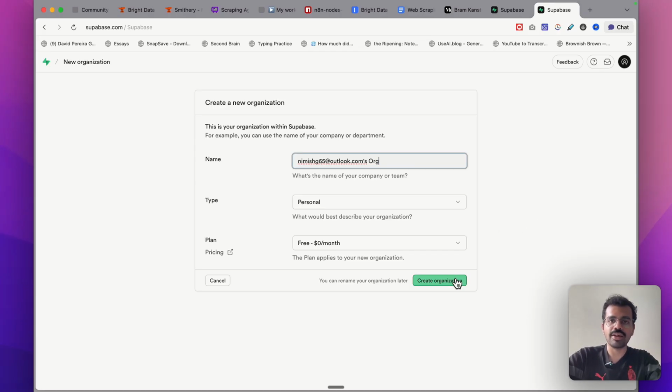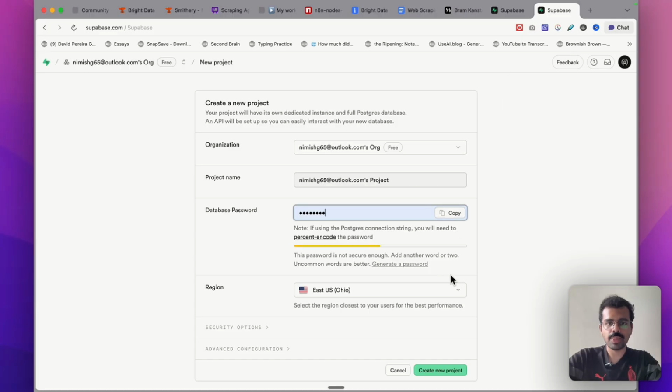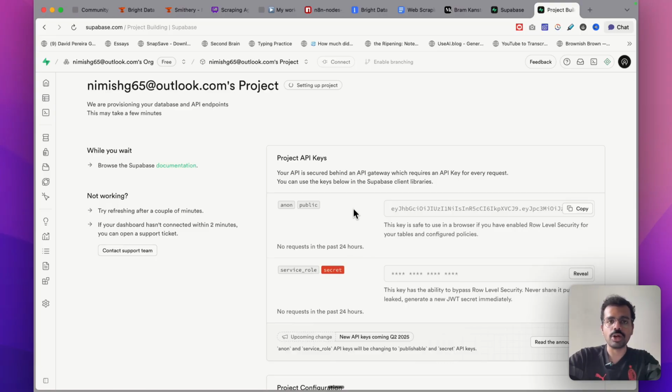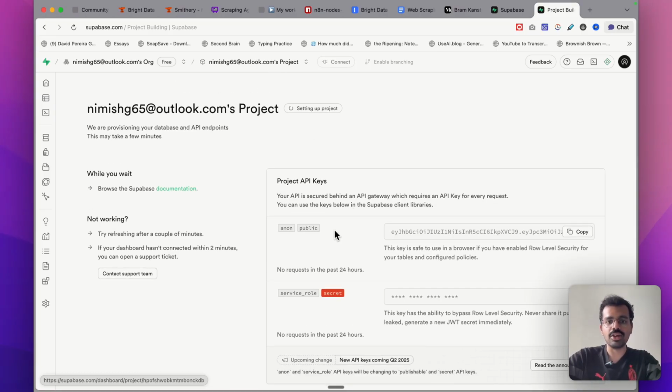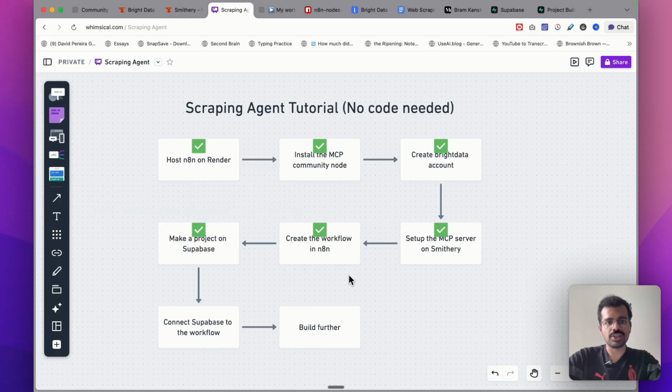I will select the free plan over here and create the organization. I will quickly add a password over here, and you can select any region. It does not matter. It makes no difference at the scale of our project. It has already created a new project over here, and with that, our Supabase project is set up. It would take around a minute to set up all the details, and I will mark this step as done as well.